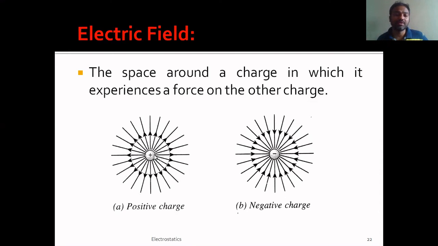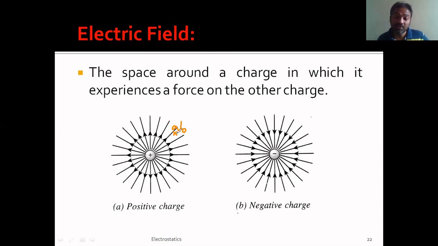For example, if this is a positive charge, it will have some electric field around it. If some other charge enters it, it will not keep quiet; it experiences some force. Say this is the field of a positive charge. If some other charge enters this region, say Q1 or Q2 or Q0, whatever it may be, if it is positive, it tries to repel.